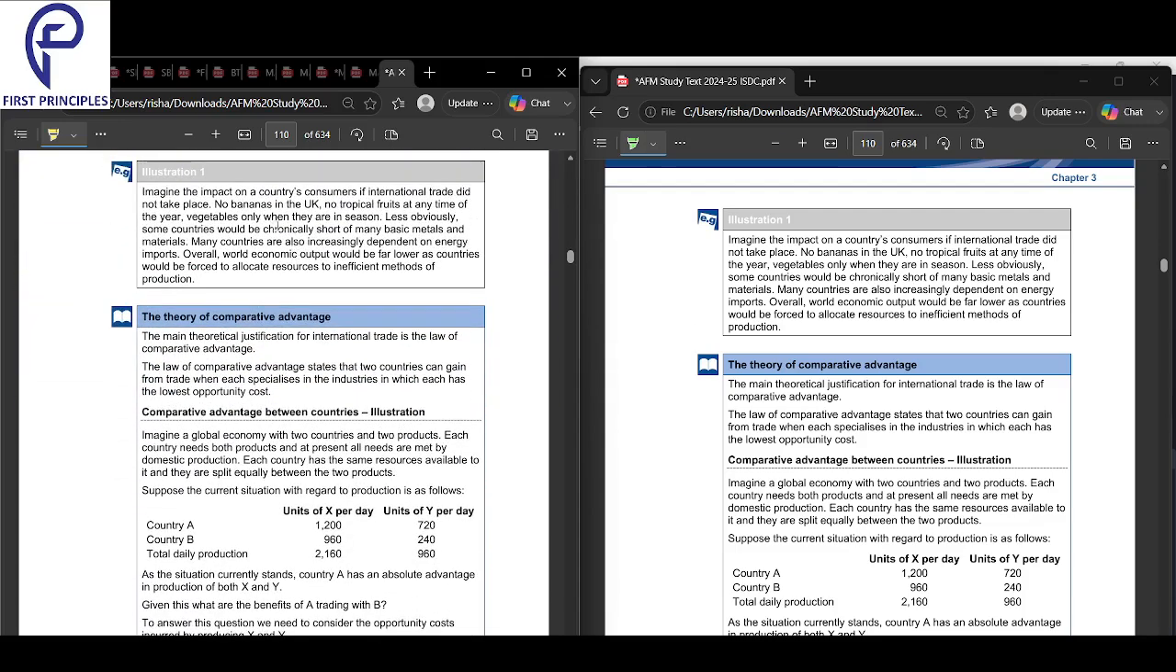Okay, we're looking at the illustration over here that if there is no international trade, there will be no bananas or tropical fruits anywhere in the UK at any time of the year, right? And vegetables will only be there when there is a season, right? There will be a shortage of raw materials and metals. Less obviously, some countries would be chronically short of some basic metals, because in some countries you just don't get some kinds of metals, right?